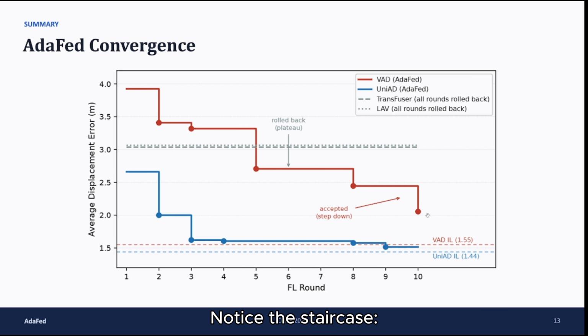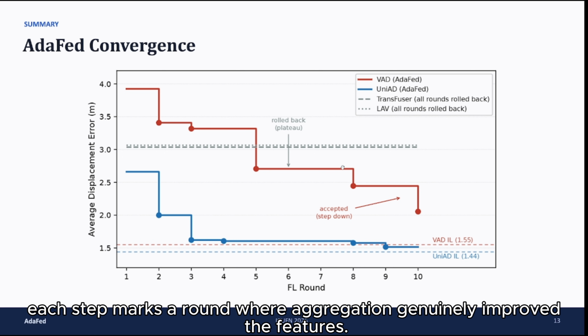Notice the staircase. The model drops when an update is accepted, like this, and the flat segments are rejected rounds, like this. This gives us interpretability. Each step marks a round where aggregation genuinely improved the features.